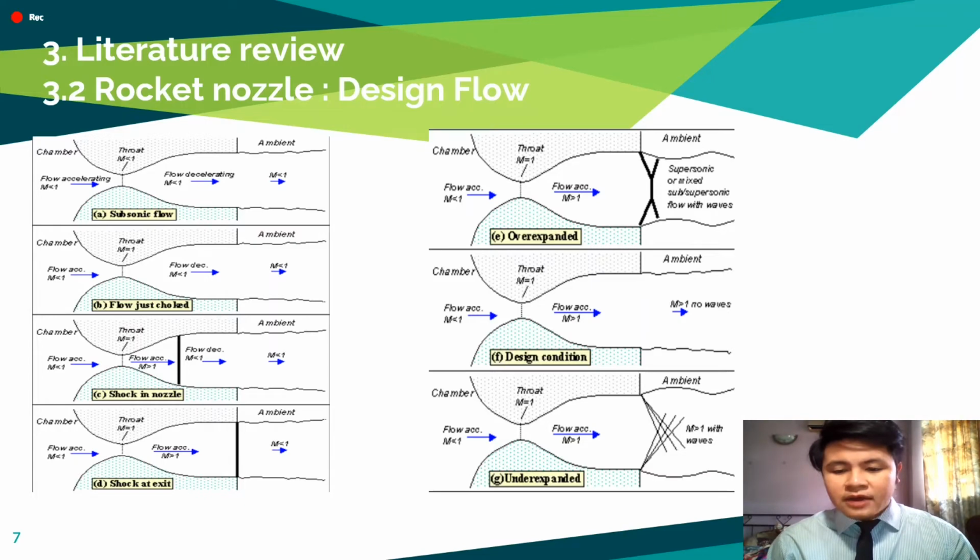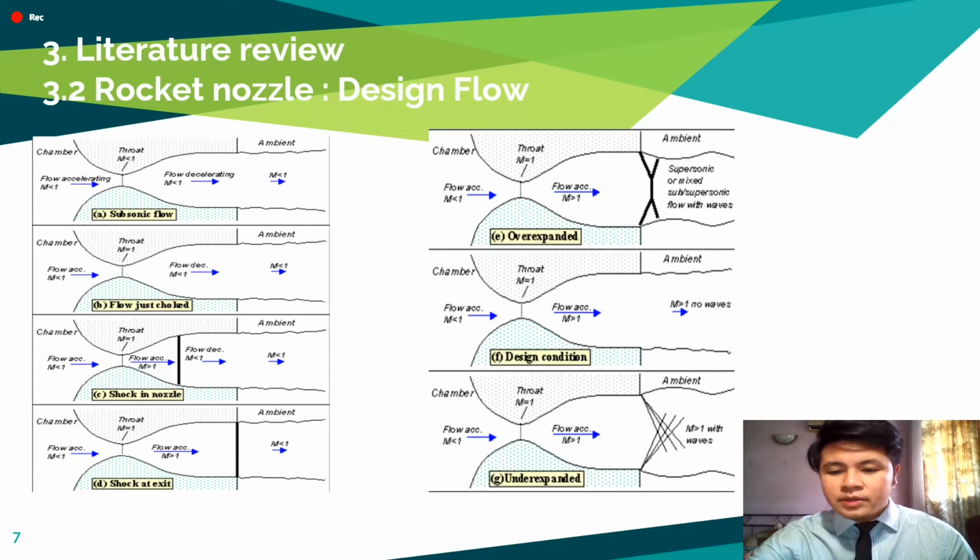Eventually, we will have lowered the back pressure enough so that it is now equal to the pressure at the nozzle exit. In this case, the wave in the jet disappears altogether, as we can see from Figure 3F, and the jet will be uniformly supersonic. This situation is often desirable and is referred to as a design condition, which is recommended.